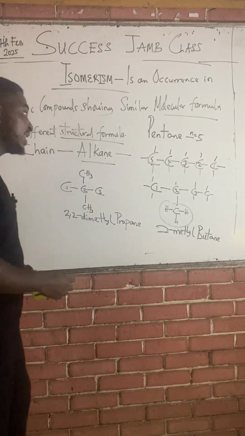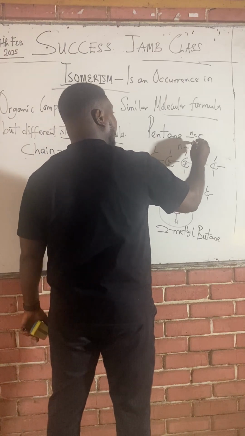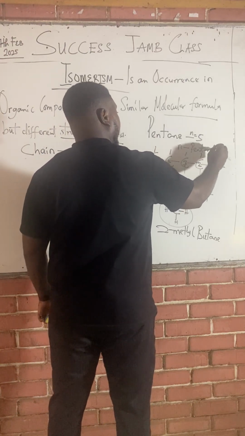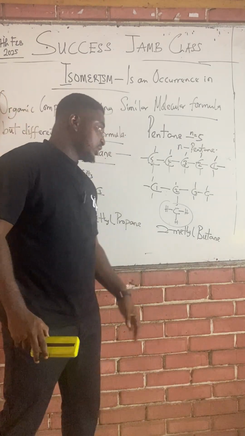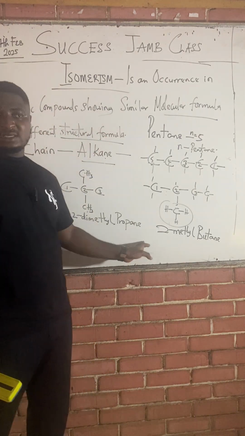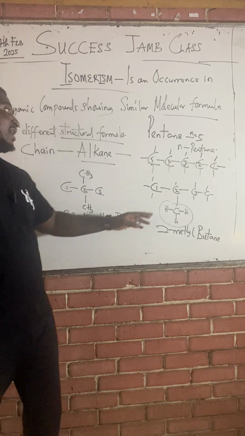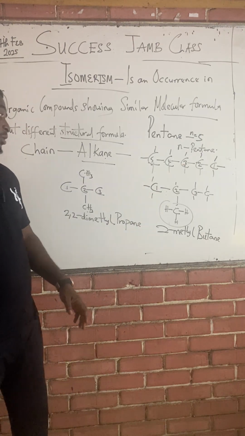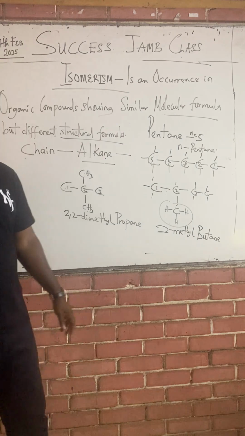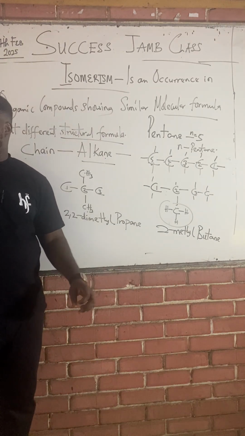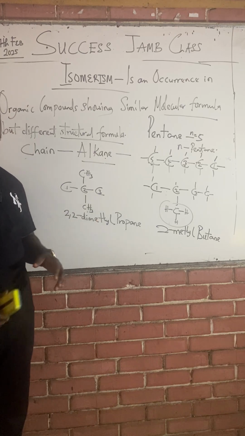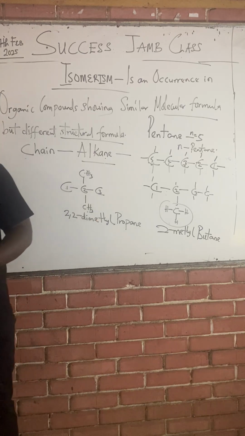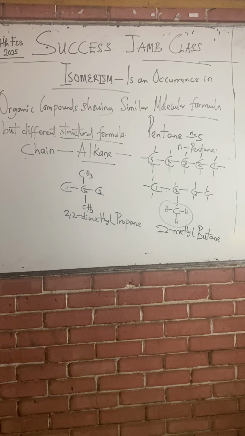So the 3 isomers of pentane, therefore, are n-pentane, that's straight chain pentane, 2-methyl butane and 2,2-dimethyl propane. I'll come again. n-pentane, 2-methyl butane, 2,2-dimethyl propane. These are the 3 isomers of pentane. Now, this is what we'll do under chain isomerism.